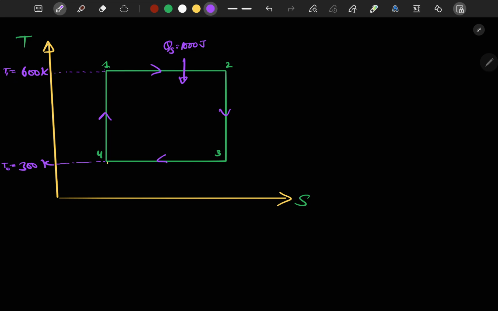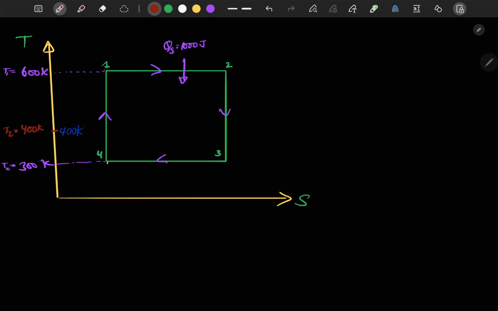Now let's say that we have to provide the same amount of heat but at a lower temperature. Let's say we have stored the amount of heat at 600 Kelvin, but now we get the same energy at 400 Kelvin. So let's say T2 is equal to 400 Kelvin.